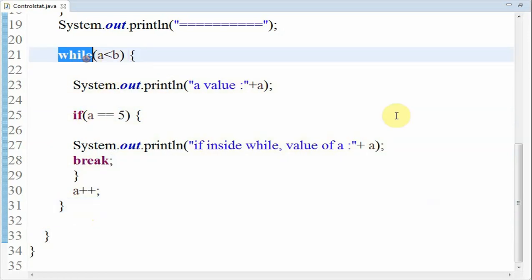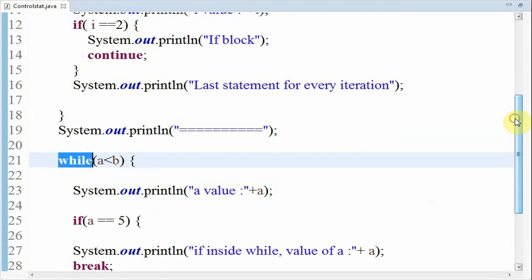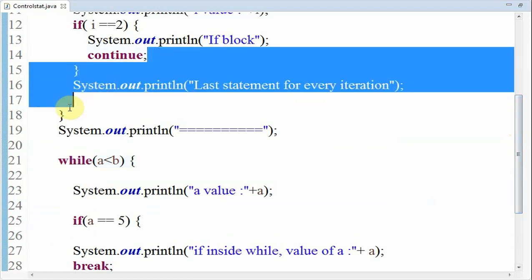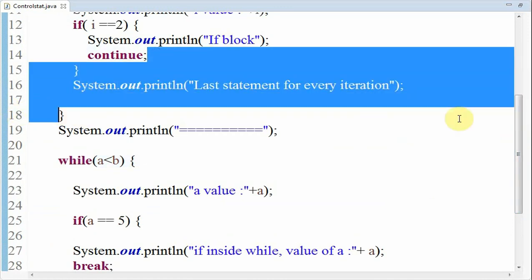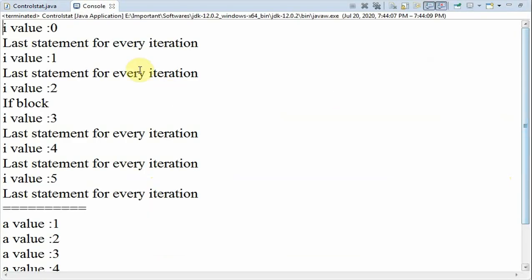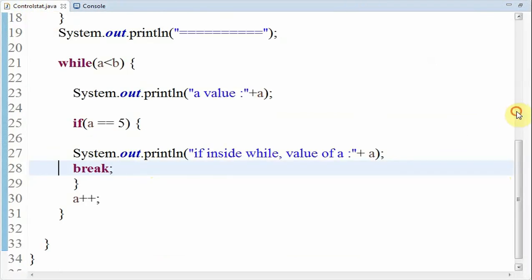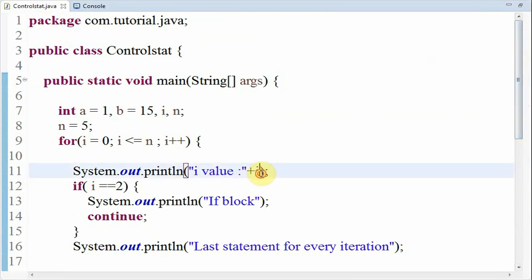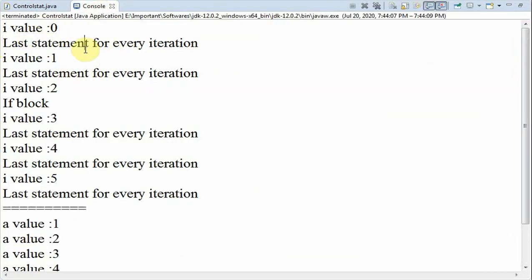So the continue statement will skip its execution to the next iteration, while the break statement will directly break the execution. So I'm trying to execute it. Here you can observe I value as 0 at the first iteration, as I explained before, I value as 0 and I value as 1, I value as 2. 3 times it will print the value of I, and this is the last statement if condition is not satisfied.